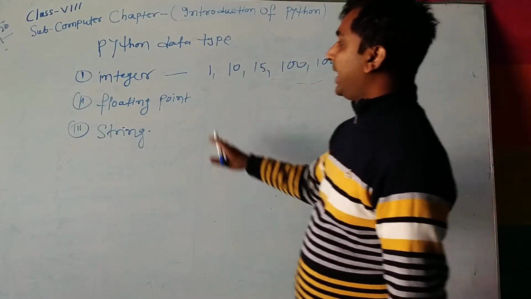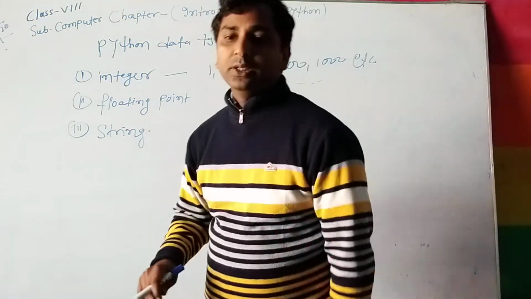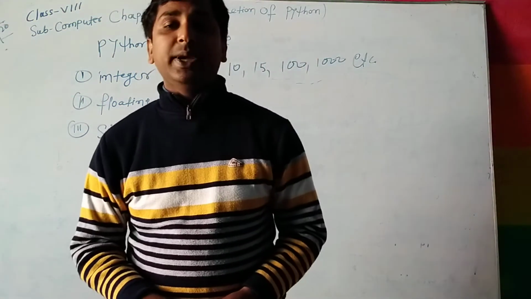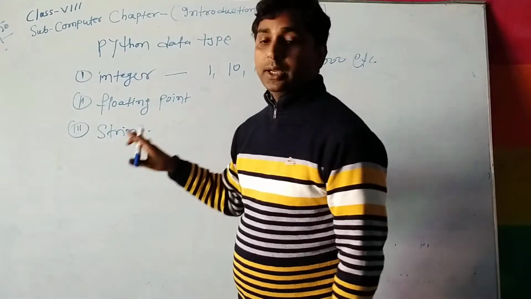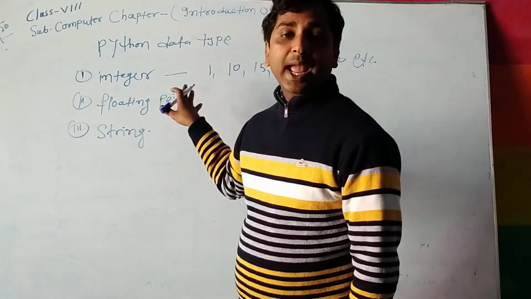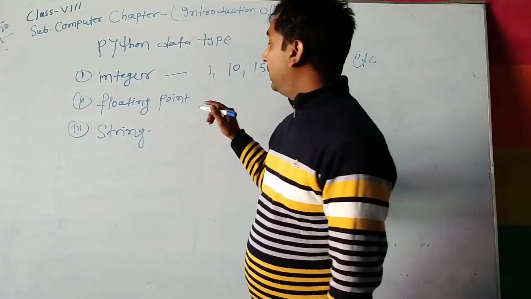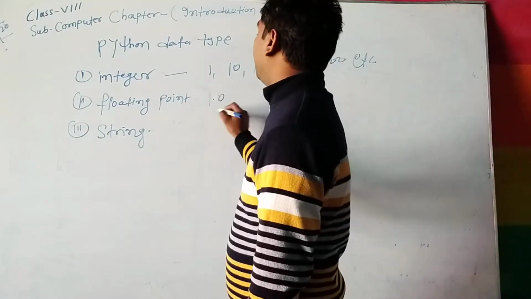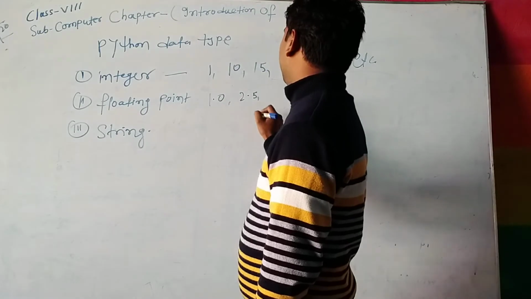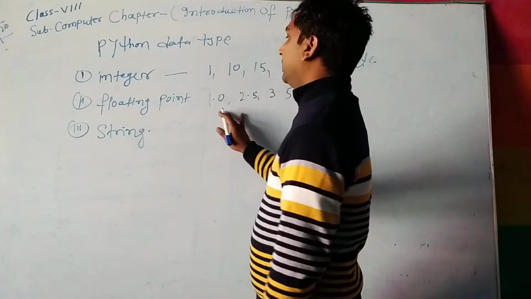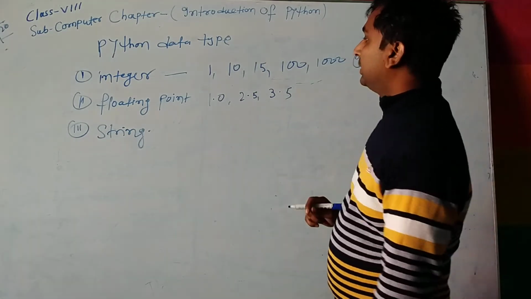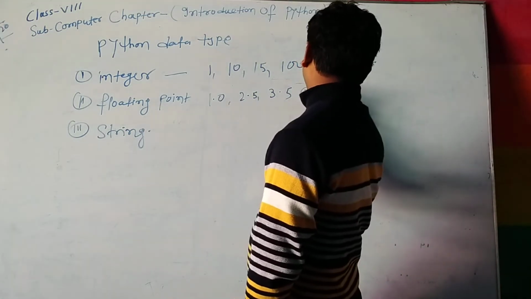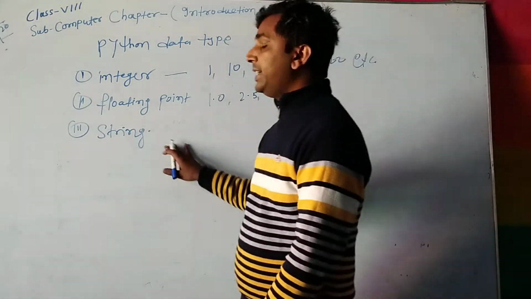Now, second is floating point. A floating point number is one which can have a decimal value like 1.0, 2.5, 3.5. This is the floating point data type. Now, third one is the string data type.